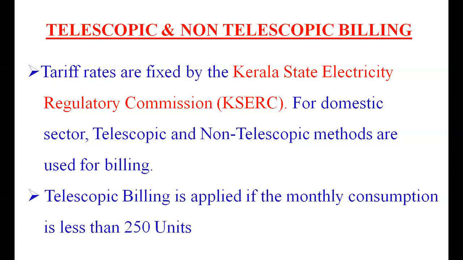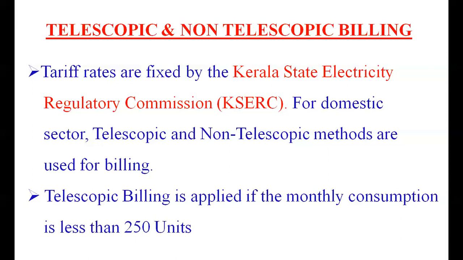In the telescopic billing, if a consumer consumes 220 units of energy consumption, the first 50 units will be charged at a rate of 150. The second 50, that is 51 to 100, will be charged at a rate of 315. And third 50, that is 101 to 150, will be charged at a rate of 480 per unit.